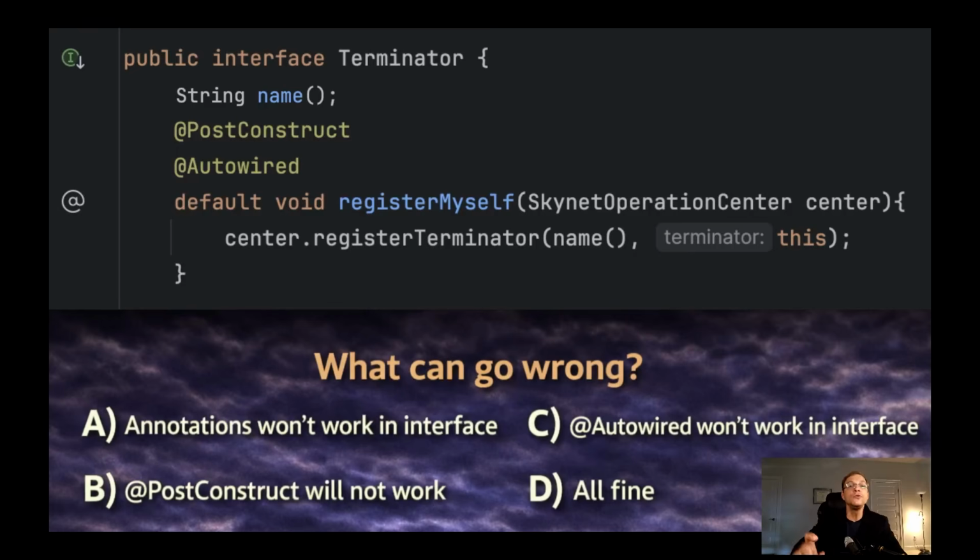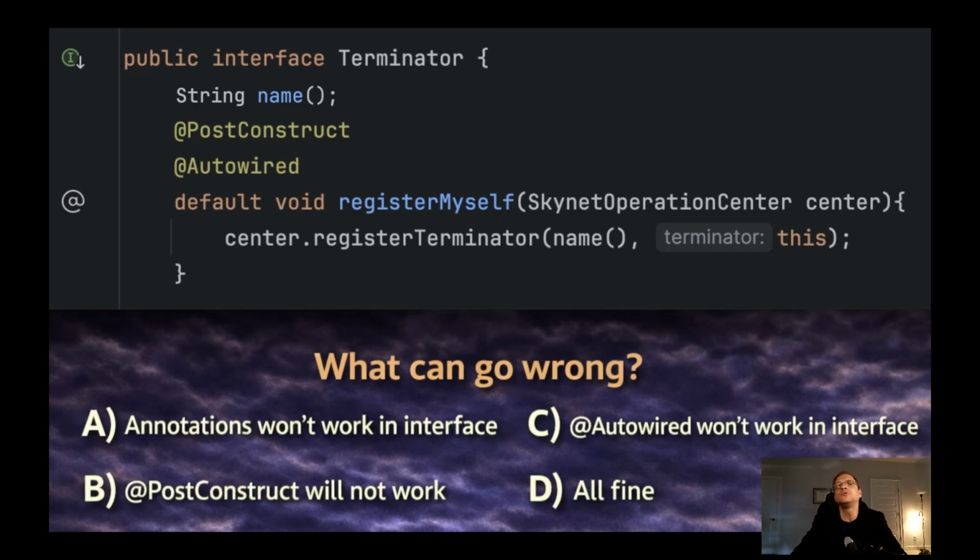Or you can use, maybe this is the question for you, what will happen here? Since Java 8 we can use default methods, and maybe we can put the annotations which are handled by Spring in our interfaces above the default methods.